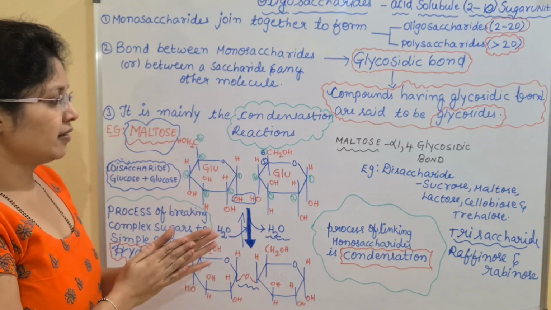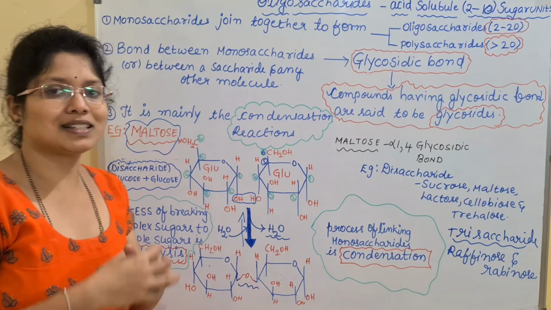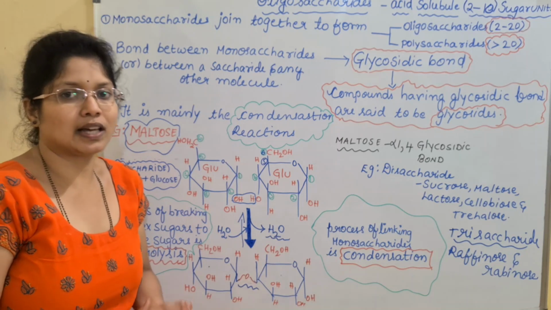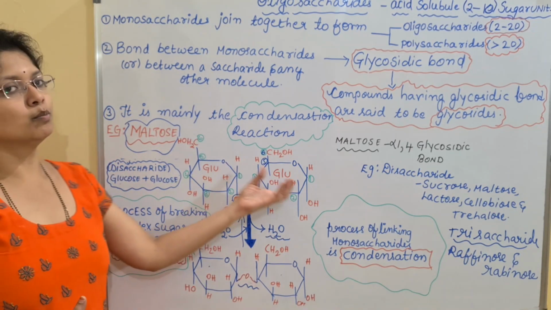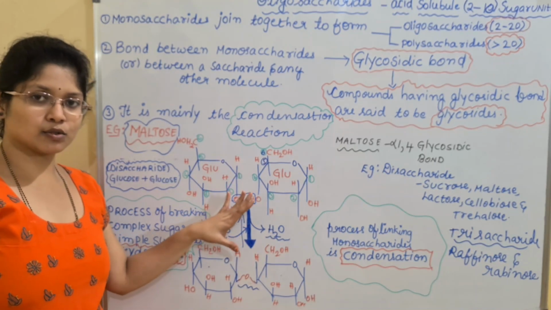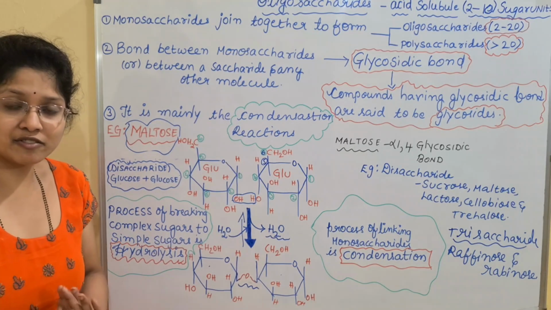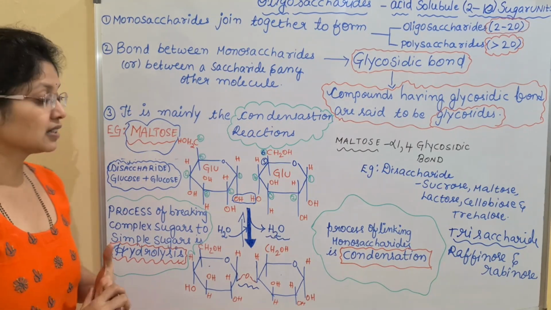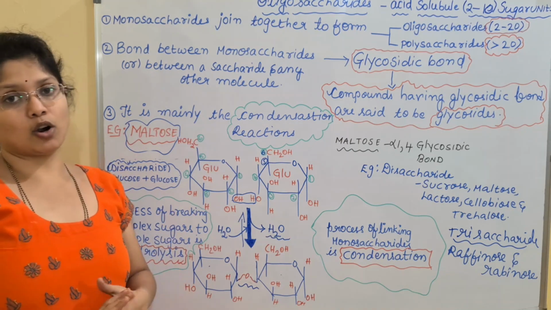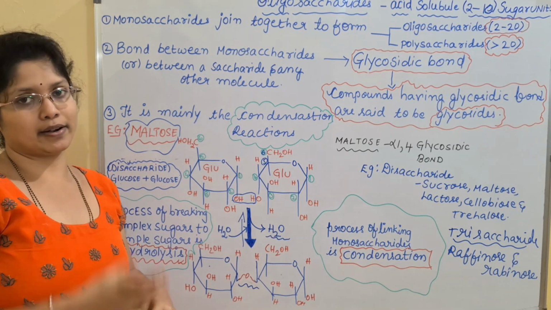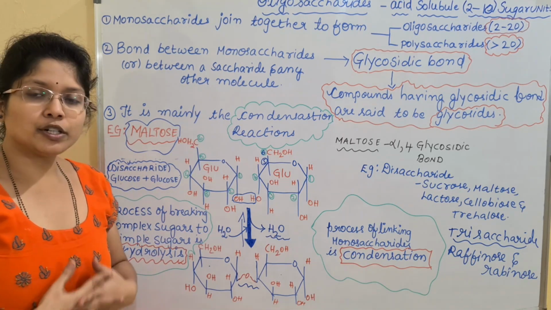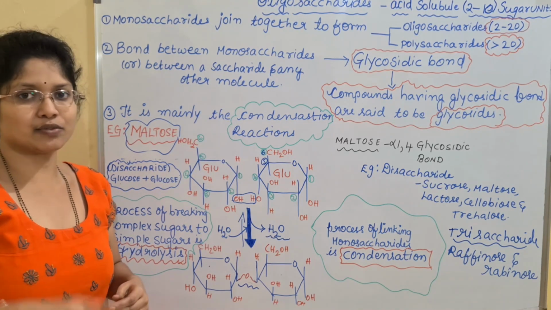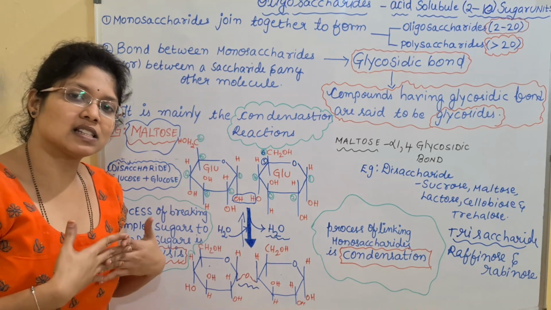In the same way, we have different types of disaccharides, and all these disaccharides will be formed by the condensation reaction, and when they are hydrolyzed, they will give the monomeric units. I have explained this to show how glycosidic bond formation takes place, and this is important mainly regarding your NEET. You will have these questions: the number of glycosidic bonds present in a carbohydrate will be asked. Let us say if the sugar units are 10, how many glycosidic bonds will be formed? Obviously, for 2 sugar units we have 1 glycosidic bond, so the answer will be 5.